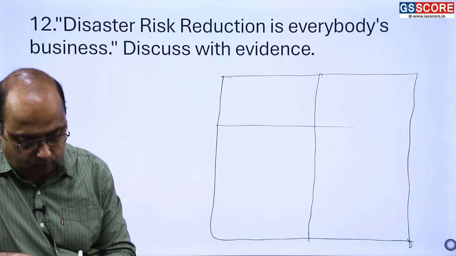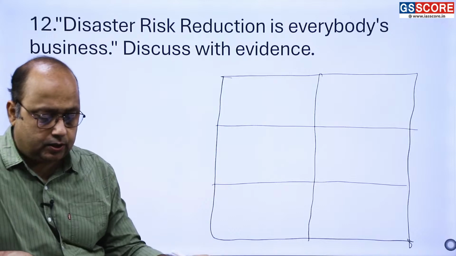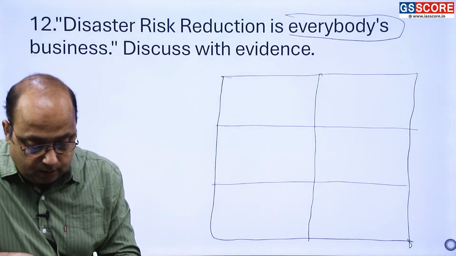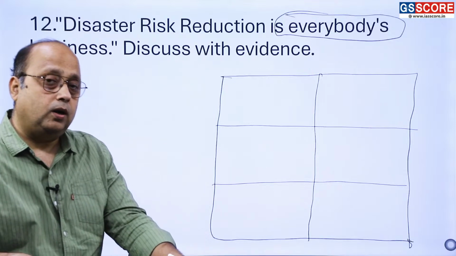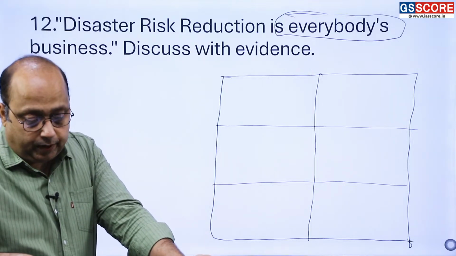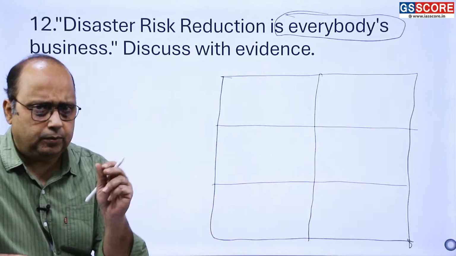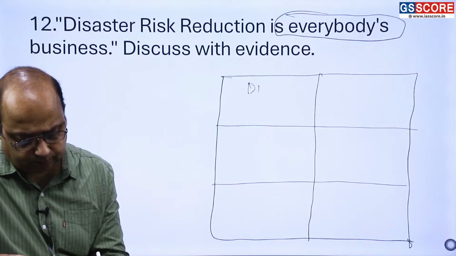Now the question is, disaster risk reduction is everybody's business. The keyword is everybody. Now we need to search out who all are part of everybody here. So first we need to write some introduction about disaster risk reduction.